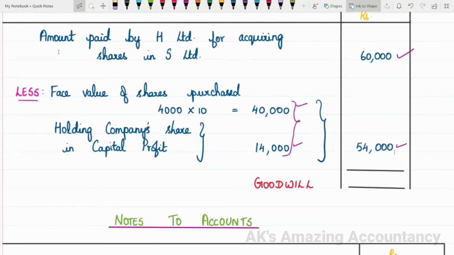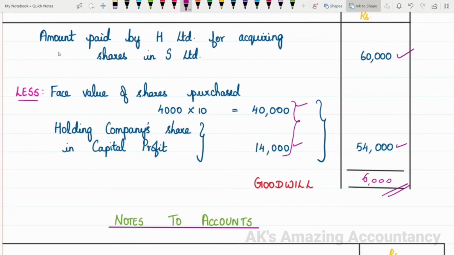You all know very well, if you get a negative answer, that will be called as capital reserve. And if you get a positive answer, that will be called as goodwill. So what are you getting? Are you getting a negative answer or a positive answer? You're getting a positive answer, isn't it? 60,000 minus 54,000 is 6,000. So this 6,000 will be called as what? It will be called as goodwill. So goodwill is 6,000.